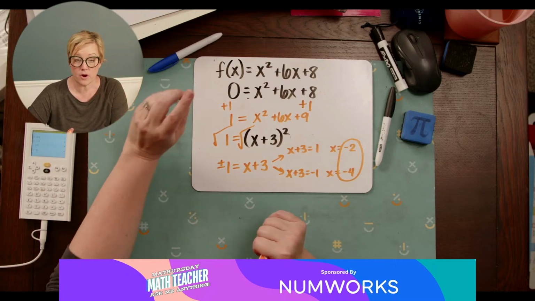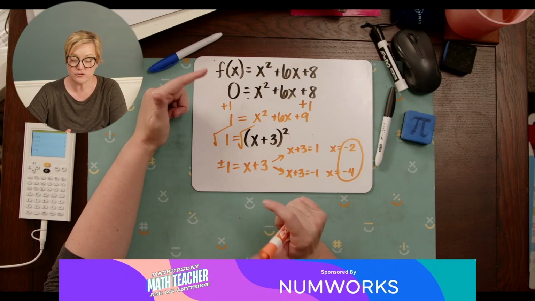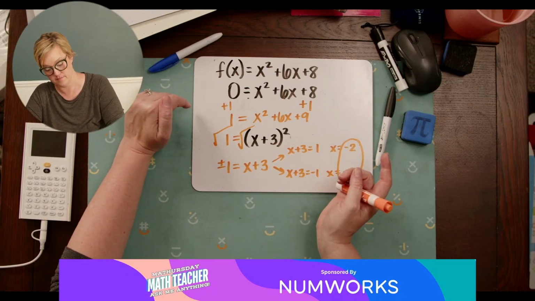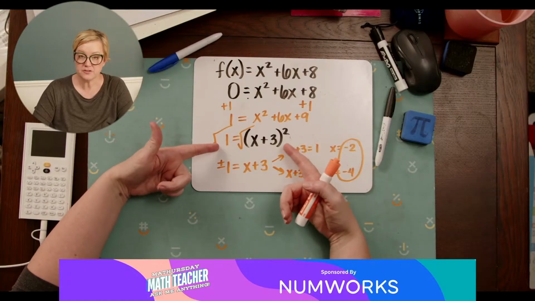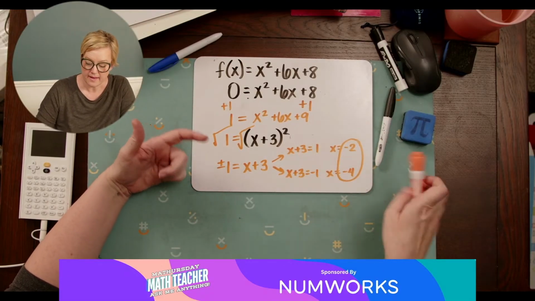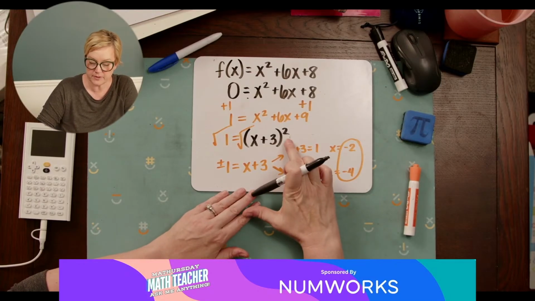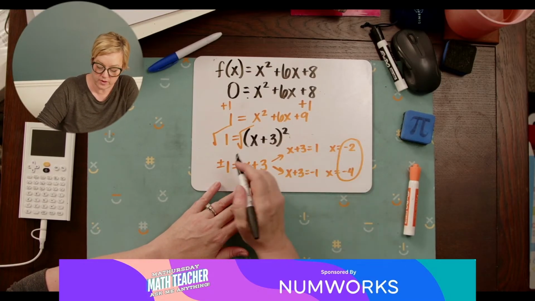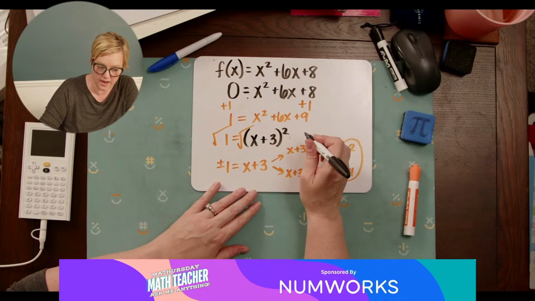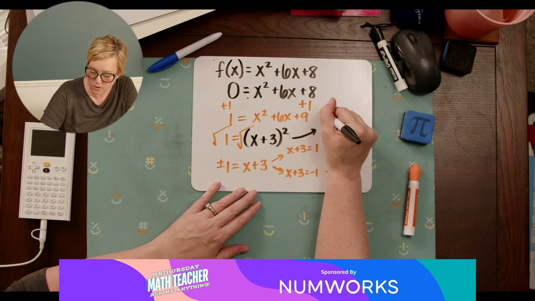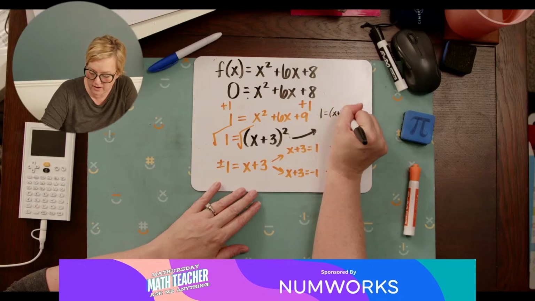Now, if you're trying to go from standard to vertex form, you have to complete the square. But then after completing the square, since you have this 1, you would go 1 equals x plus 3 squared.